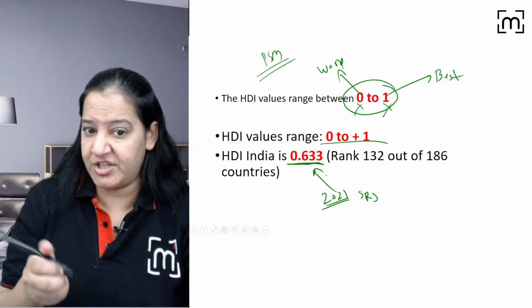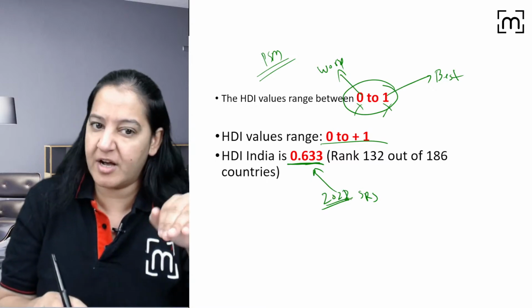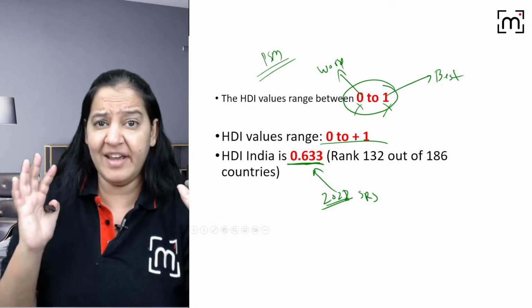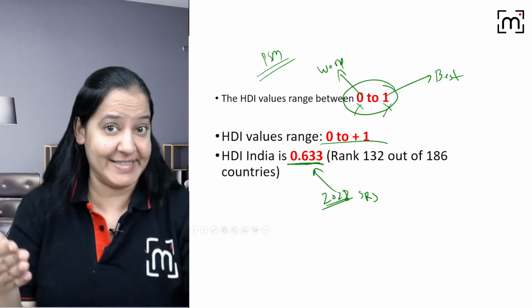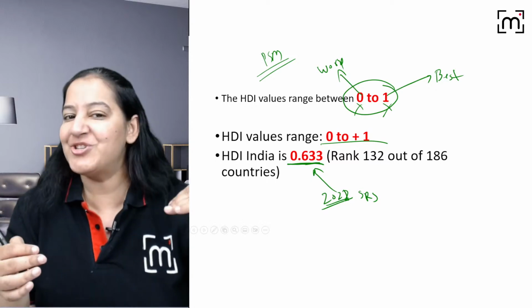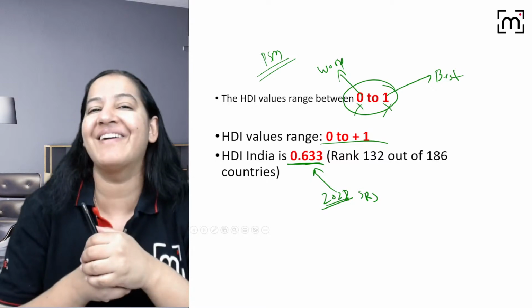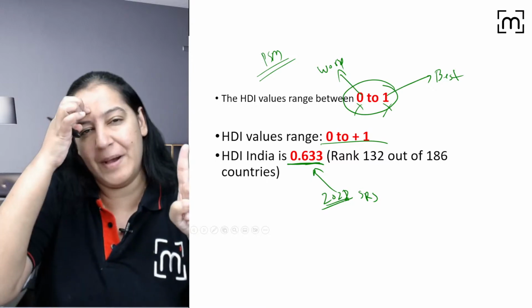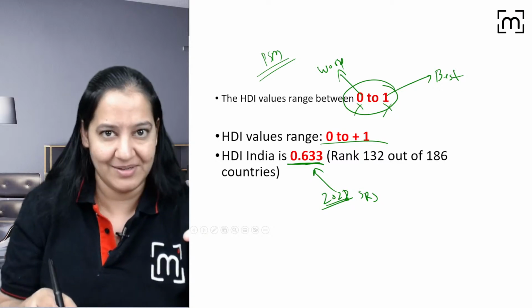Every year it changes. In 2022 the new data will come, and there will be a new value. So please update it. The components will not change, but this value changes every year. So the 2021 value is 0.633. You can trust it. Okay?